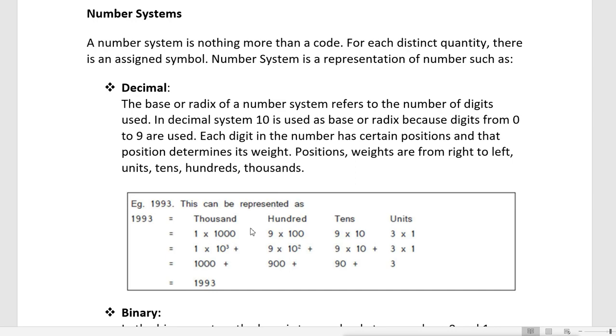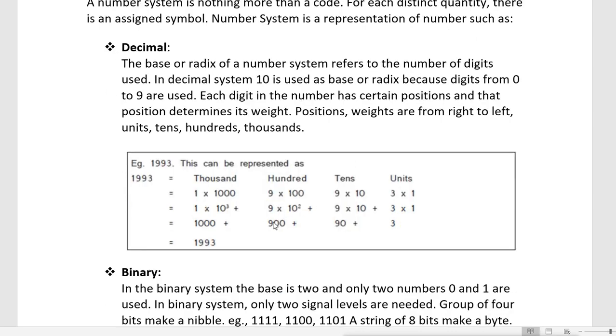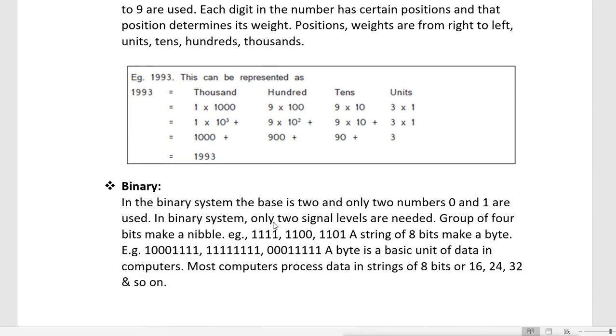But there is another number system, that is binary. In the binary system, the base is 2 and only two numbers, 0 and 1, are used. In the binary system, only two signal levels are needed, and a group of 4 bits makes a nibble, for example 1111, 1100, 1110.